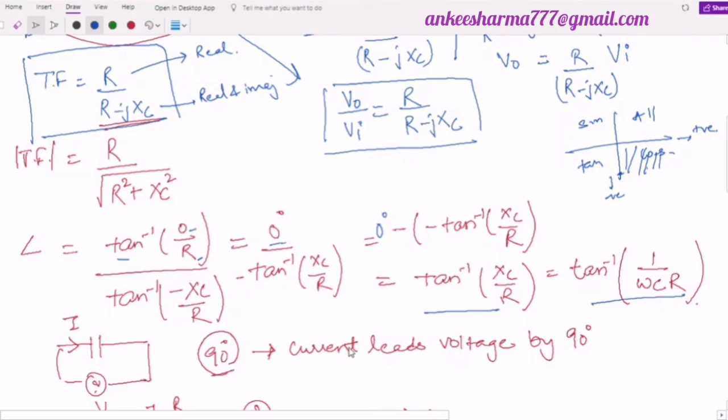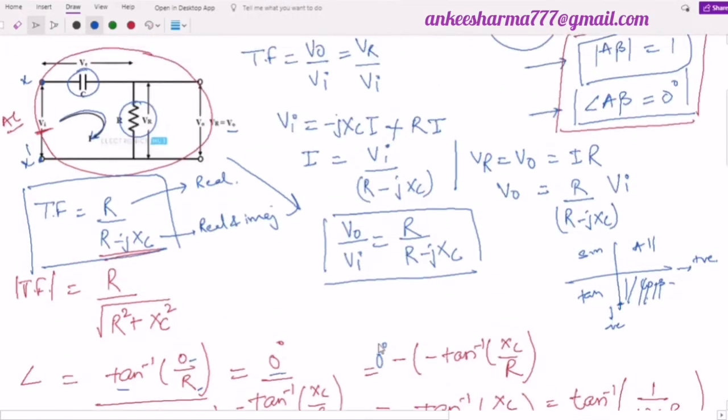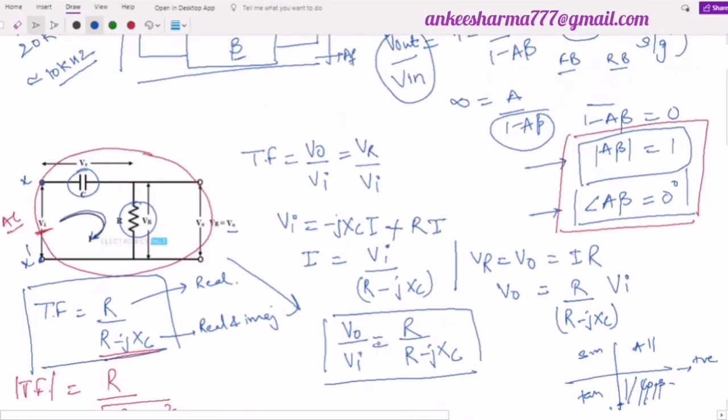Is it clear to you why we found the phase? Phase is the most important, because what we have to do is maintain the second criterion of Barkhausen, that the angle should be equal to 0 degrees. Now I am going to explain the RC phase shift oscillator, if the RC network is clear to you.